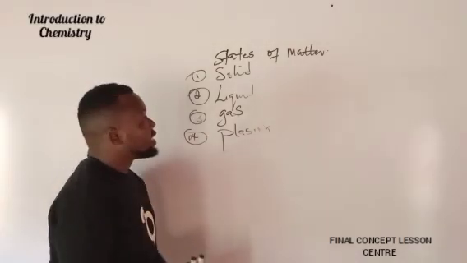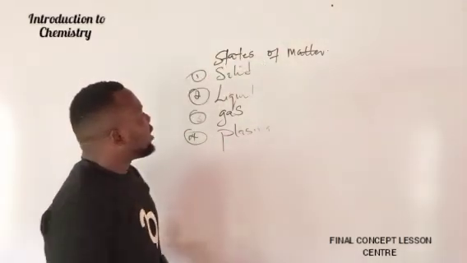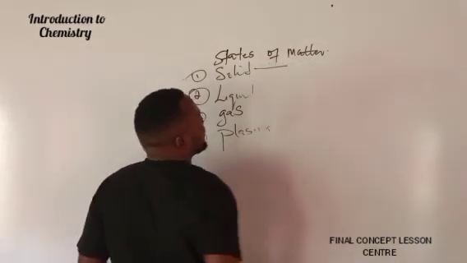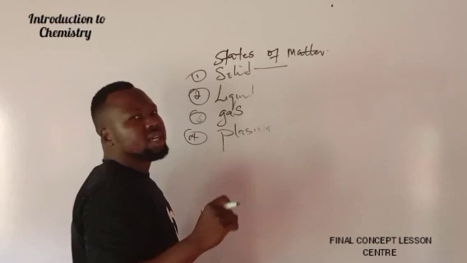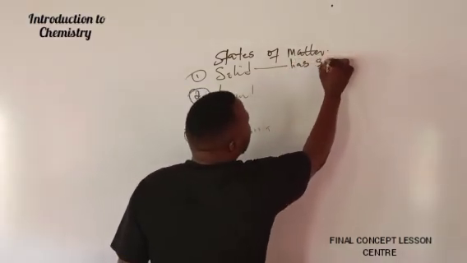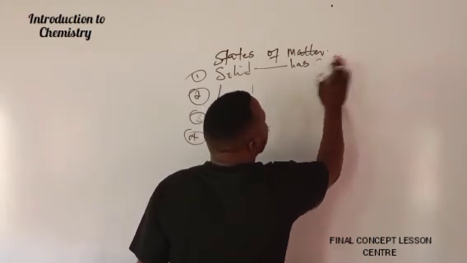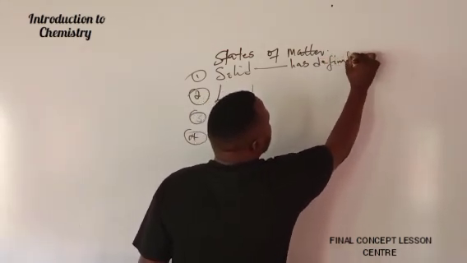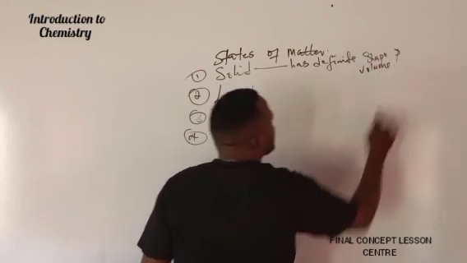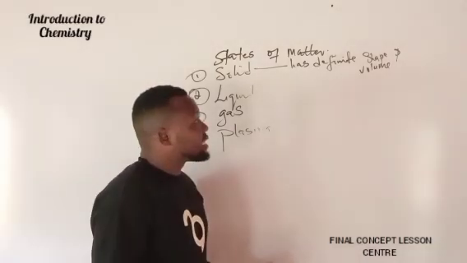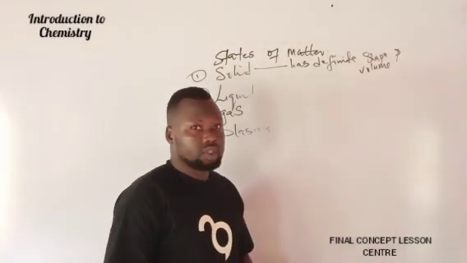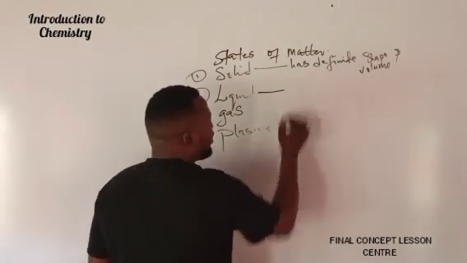Scientifically, there are other ways we can say that matter exists. Now, when we talk about matter existing these four ways, first we talk about the solid form of matter. A solid is a form of matter that has definite shape and volume. Example is your ice cube, your rock, anything solid. Understand?